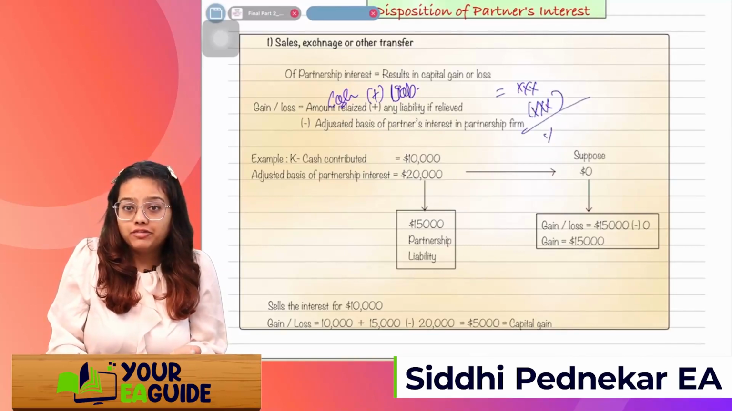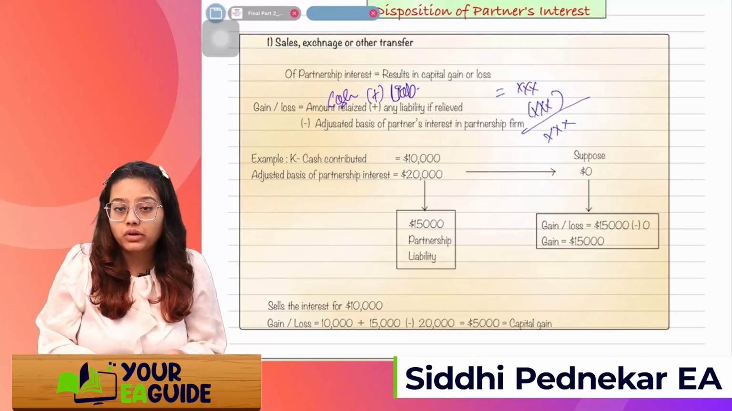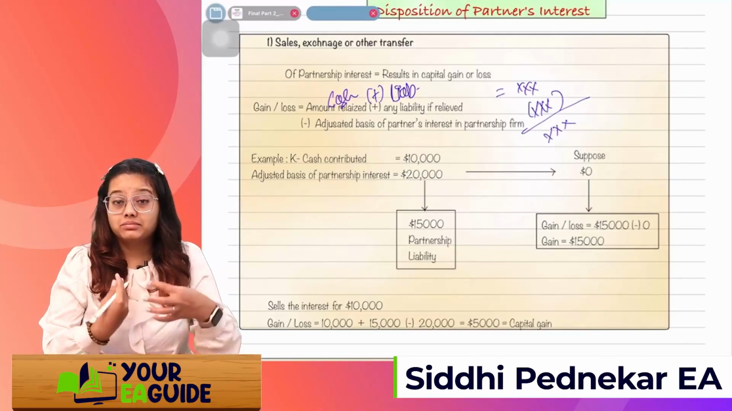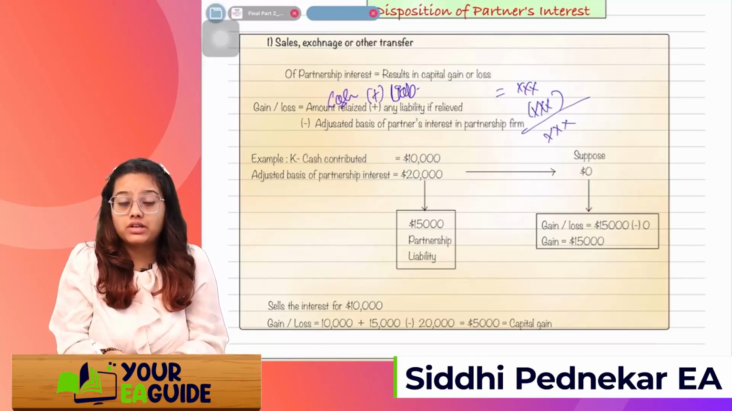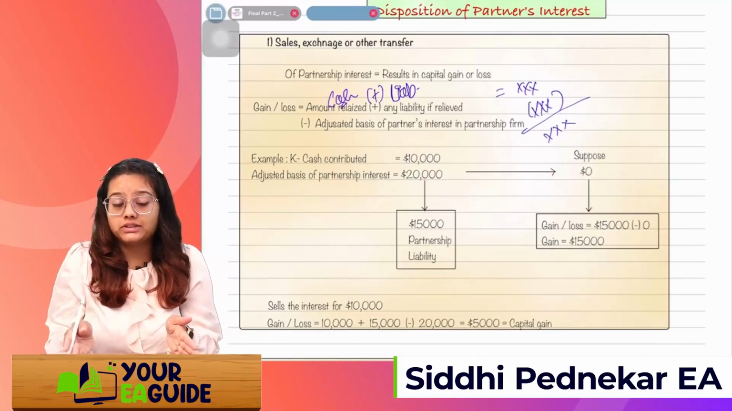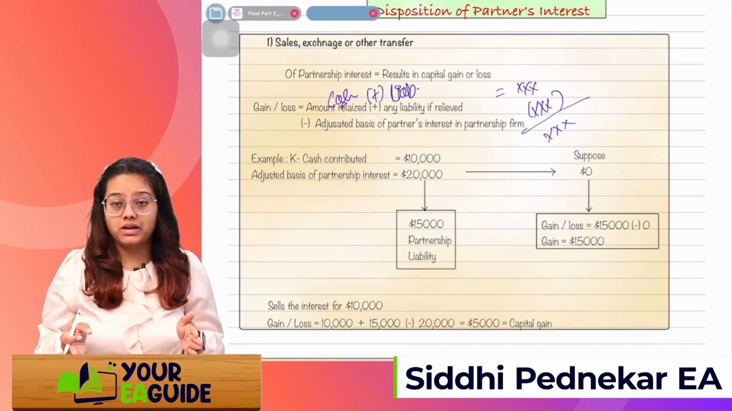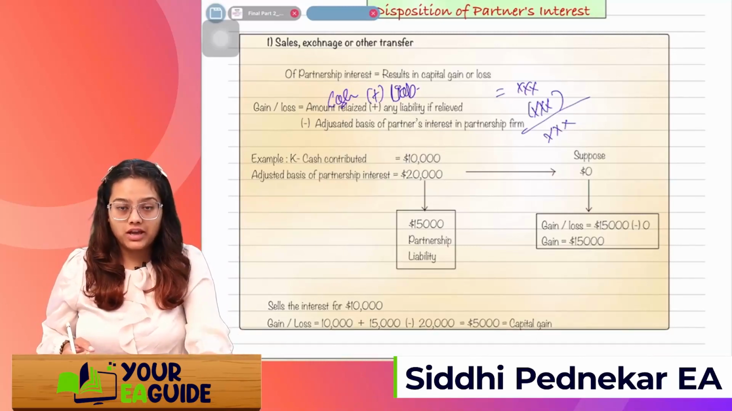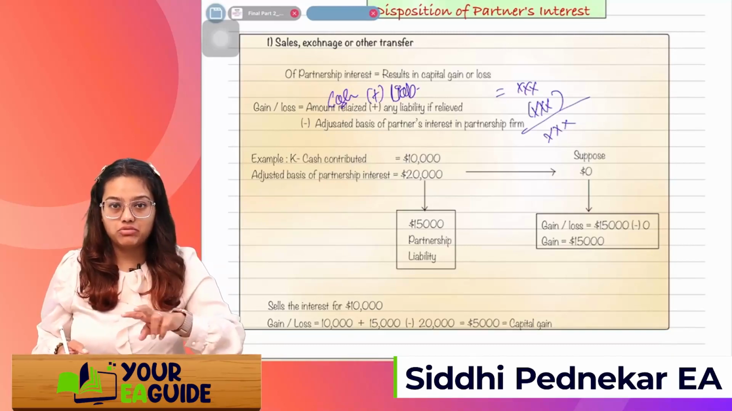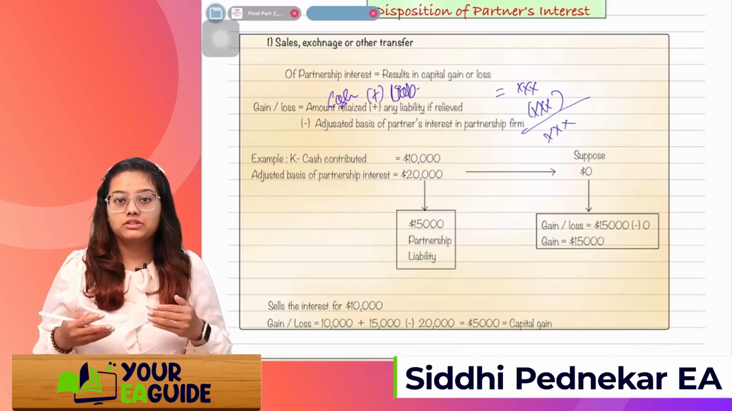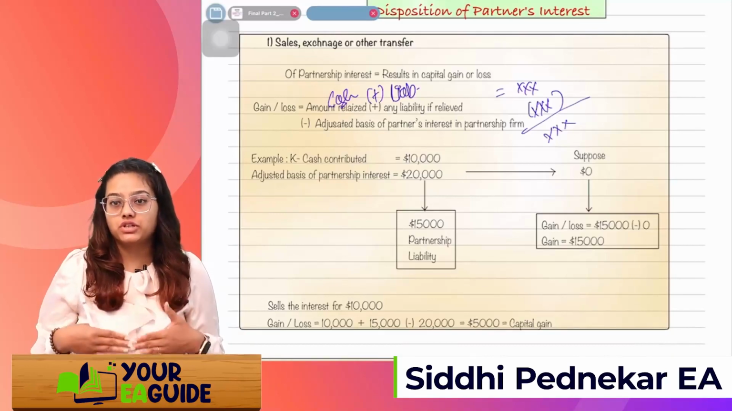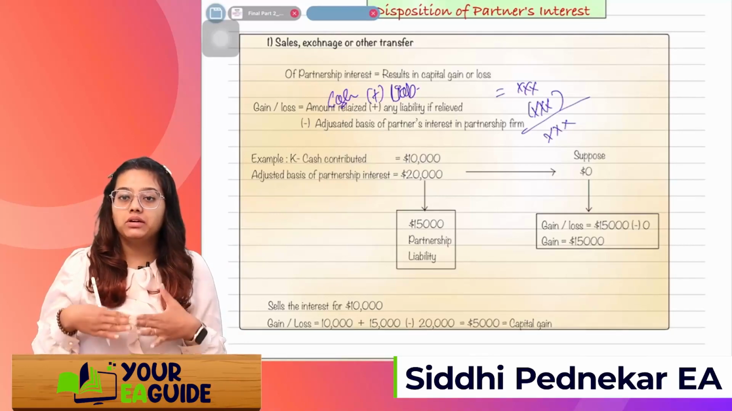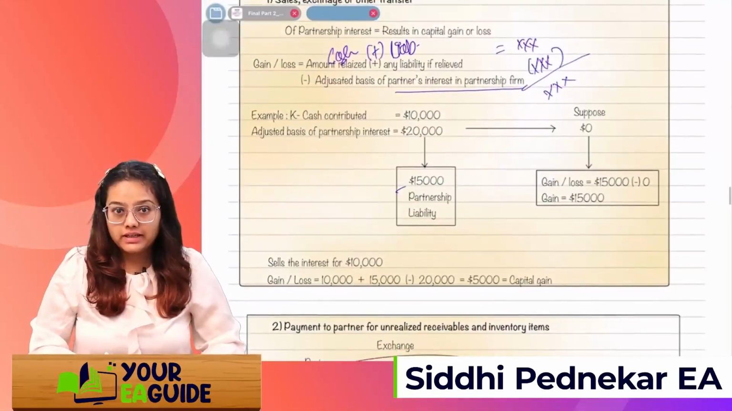Okay. If the amount is positive, then it will be a gain. Got it? It means I'm disposing my interest at a higher amount as compared to my adjusted basis. Just remember, in this manner, I'm disposing my interest for cash, and whatever liability I'm transferring, I'll add it, minus whatever is my adjusted basis. If it's positive, it will directly be a gain for me. Let's look at the example.